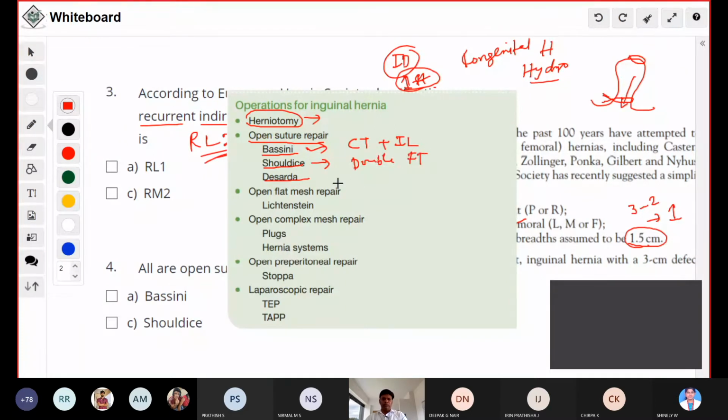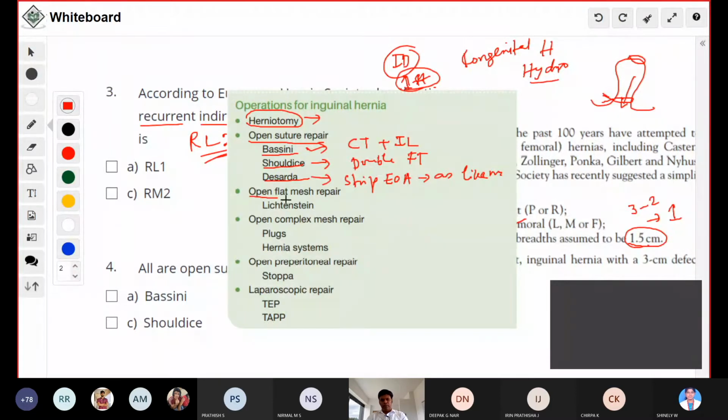What is Desarda's repair? Where you will keep a strip of external oblique aponeurosis, like a mesh, but it is a natural one to cover the defect. So these are all open repair as well as anatomical repair.